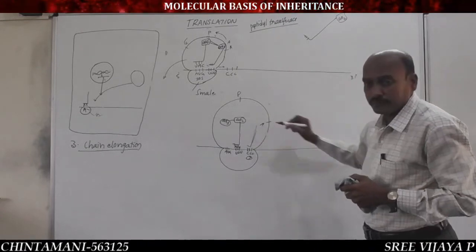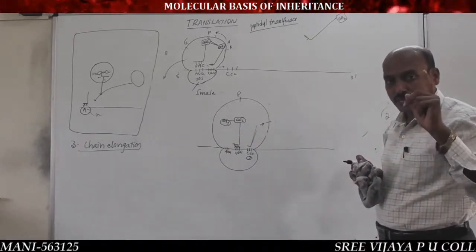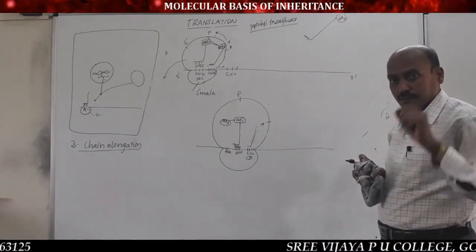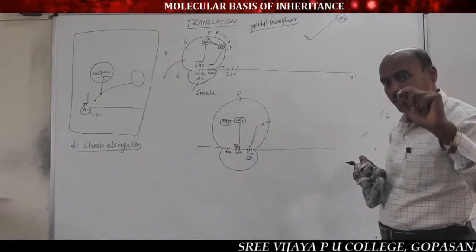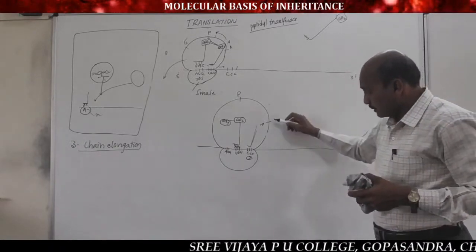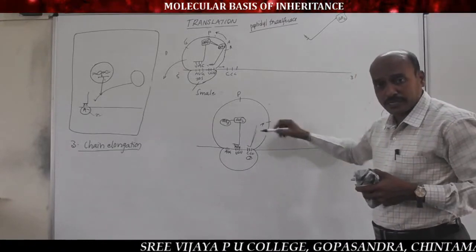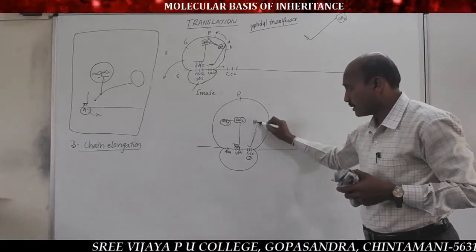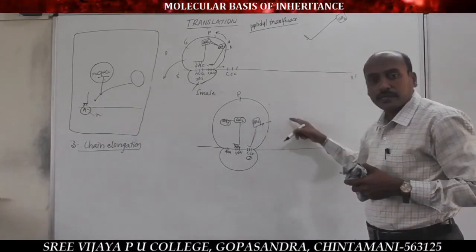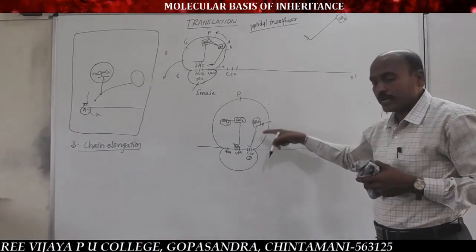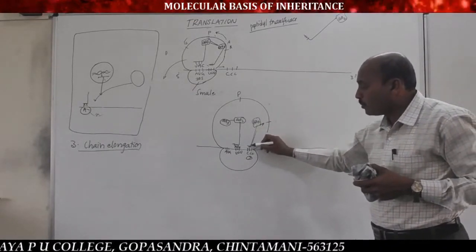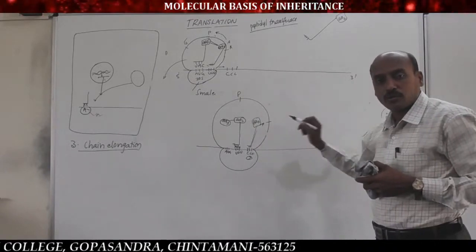Remember, whenever the A site becomes vacant, the third tRNA with the third amino acid enters into the ribosome through the A site and binds to the codon by its anticodon.